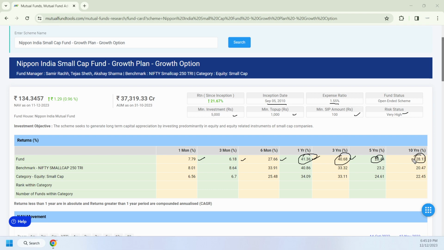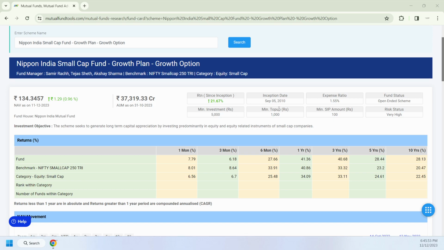The benchmark for this fund is the Nifty Small Cap 250 TRI, Total Return Index, and the category is equity small cap. This is what the index performed, the benchmark around 8%. In 1 month and 3 months it is less than the index, but for 1 year and above, it is performing well, greater than the benchmark. The fund has good exposure in equity and is highly risky.